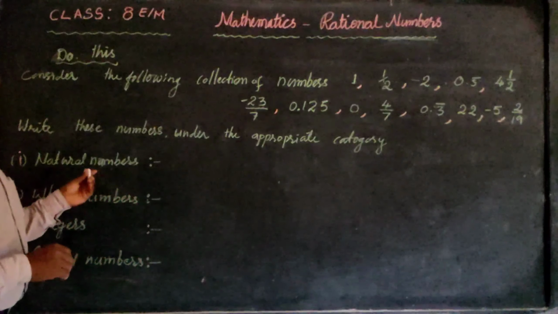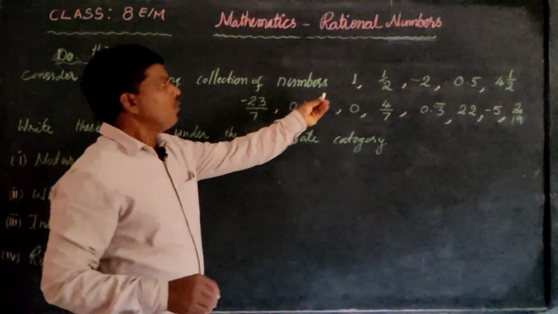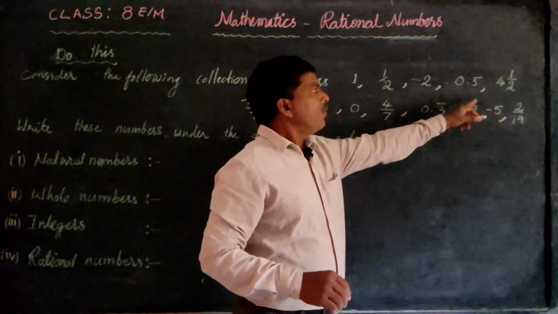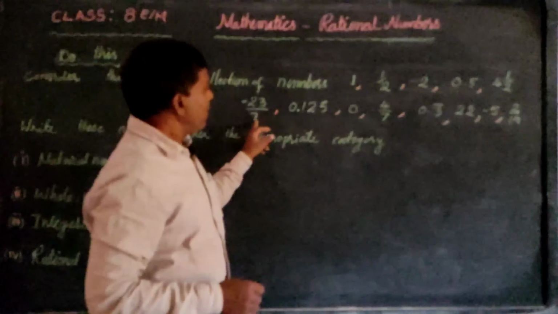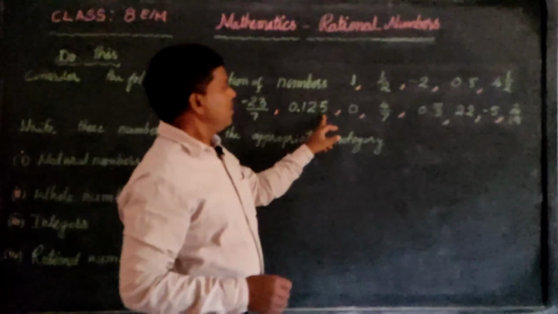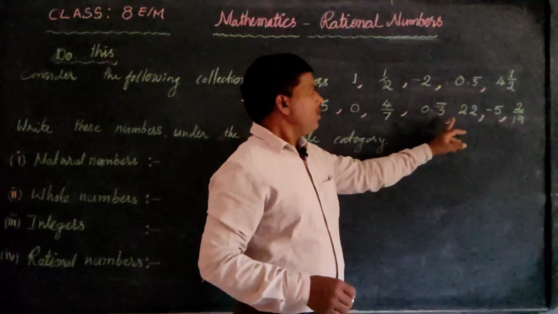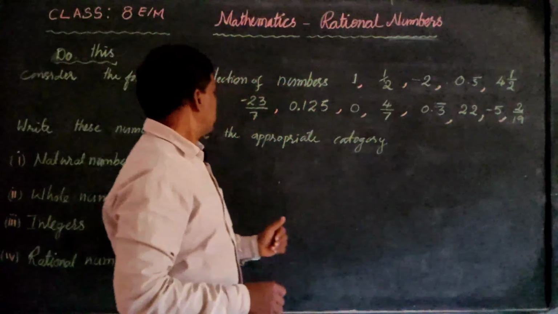Do this. Consider the following collection of numbers: 1, 1 by 2, minus 2, 0.5, 4 whole 1 by 2, minus 23 by 7, 0.125, 0, 4 by 7, 0.3 bar, 22, minus 5, 2 by 19.